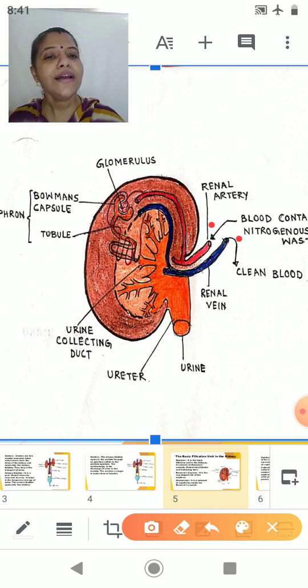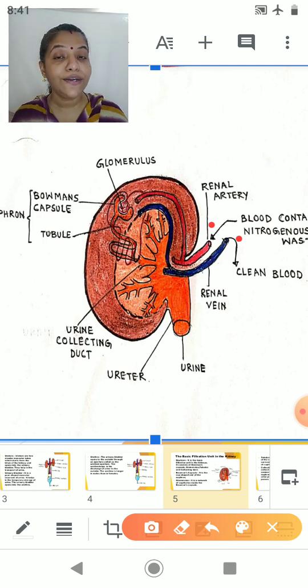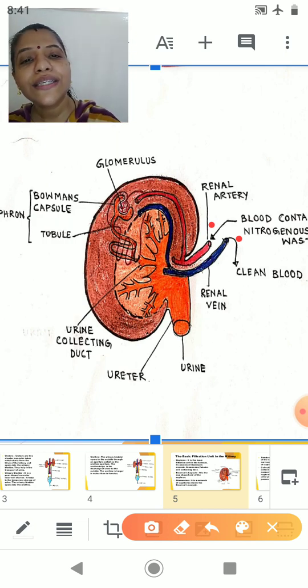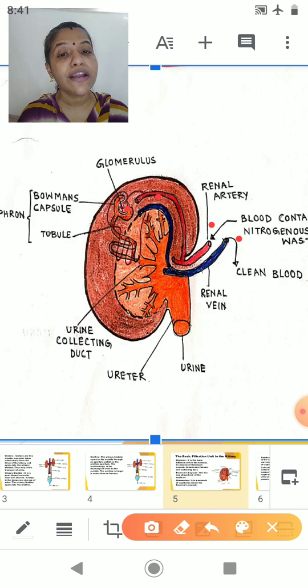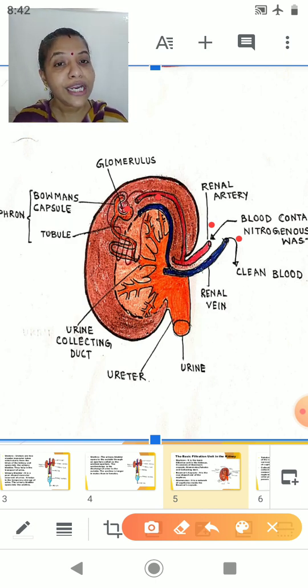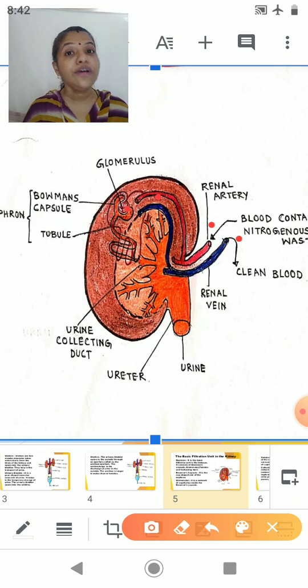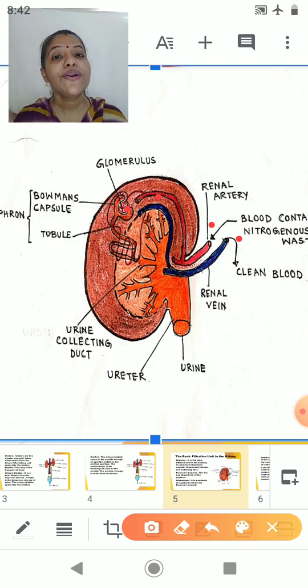Now the renal artery is carrying the blood which contains nitrogenous waste, which needs to be filtered, separated and eliminated from the blood. So you can see this is a renal artery. A branch of the renal artery is entering here inside the functional unit of the kidney, which is called a nephron. That part of the renal artery which is entering into the functional unit of the kidney is called the glomerulus. So what is a glomerulus? Glomerulus is a network of capillaries which is formed from the branch of the renal artery.